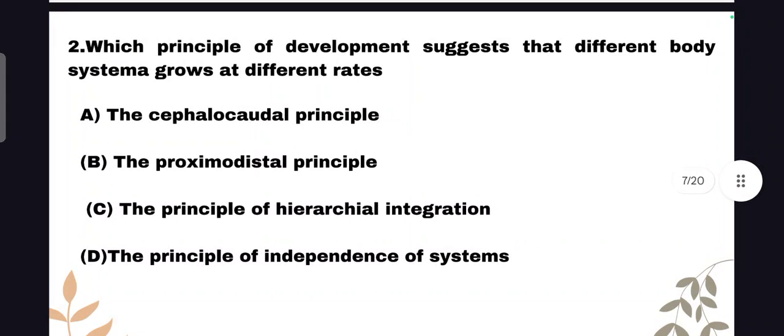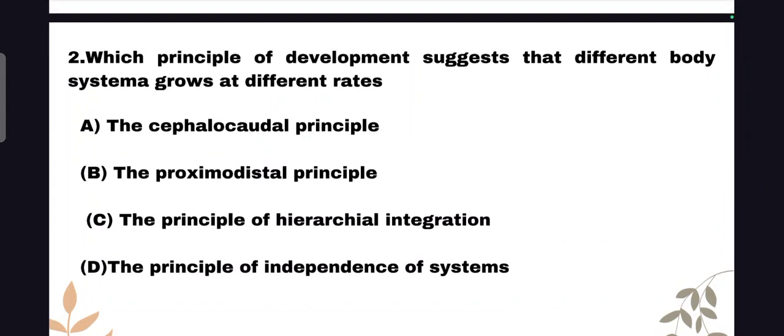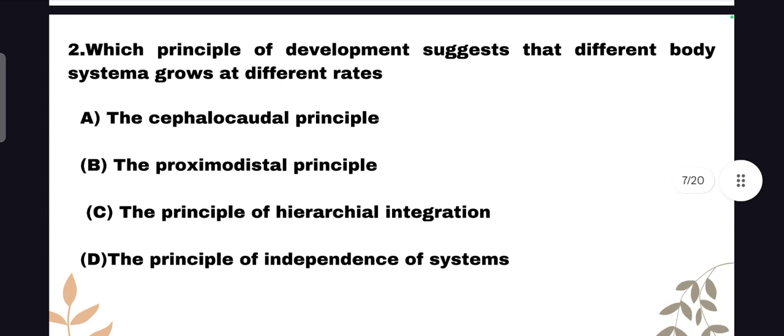And the second question is, which principle of development suggests that different body systems grow at different rates? This is a very important question. This is a very important area: the cephalocaudal principle, proximo-distal principle, the principle of hierarchical integration, the principle of independence of systems.